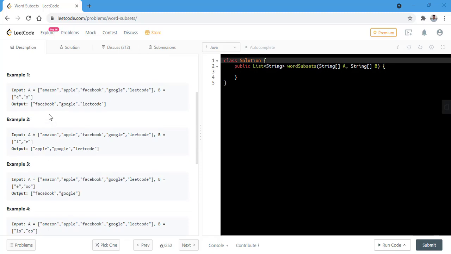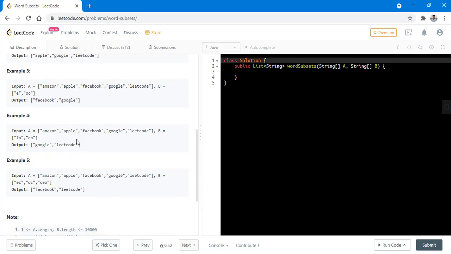In the first example, we can see that we are given 5 words and there are 2 words given in this B array. As the word Facebook contains all the letters, that is E and O, we return that in the output, and similarly Google and LeetCode. And similarly in the rest of the examples.